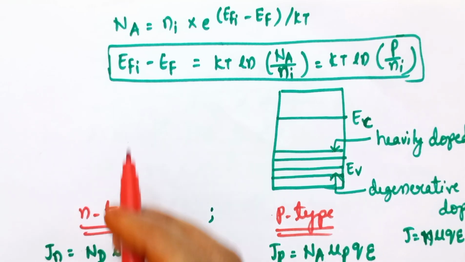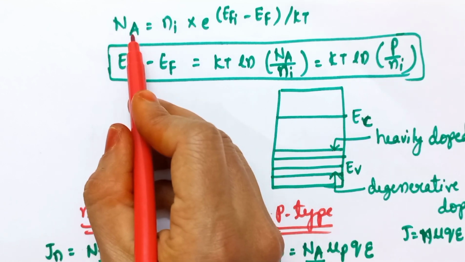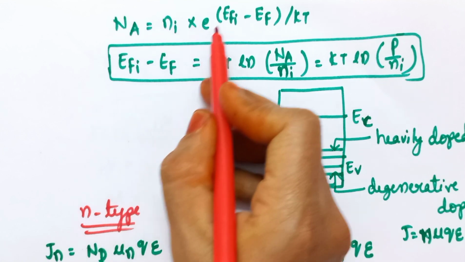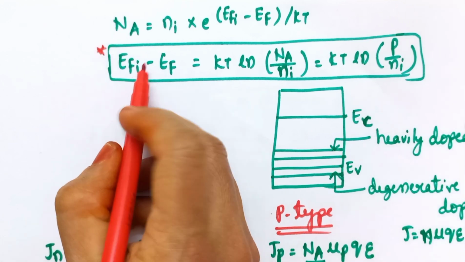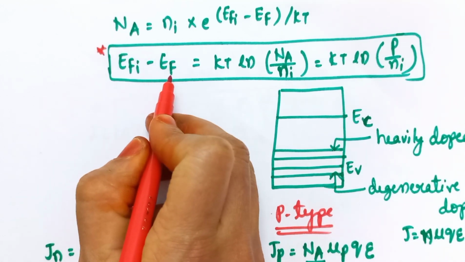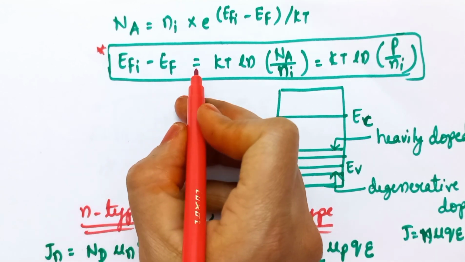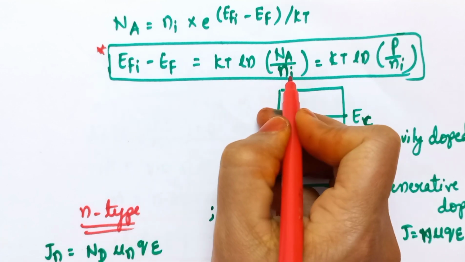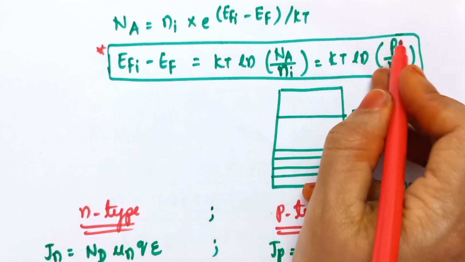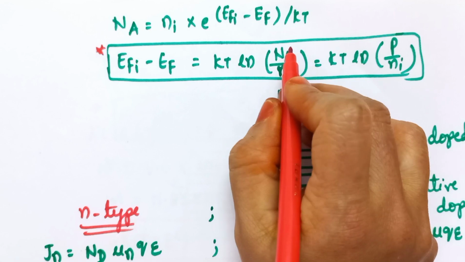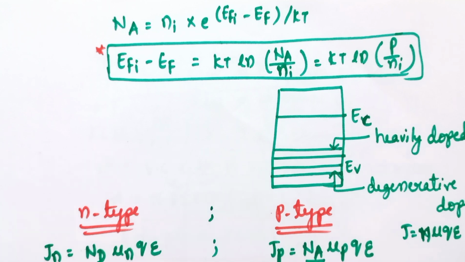So if we consider the intrinsic carrier concentration Ni, then we get the expression for Na as Na is equal to Ni into e to the power of EFi minus Ef by Kt. By simplifying this expression, we get EFi minus Ef, that is the difference in the Fermi levels of the intrinsic as well as the current semiconductor, that is the p-type semiconductor. We get this as Kt ln of P by Ni, because the acceptor ion concentration is equal to the number of holes in p-type semiconductor.